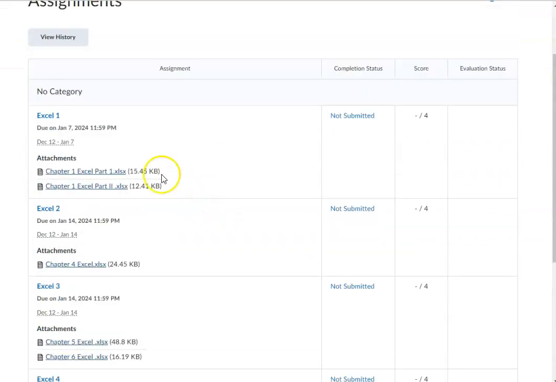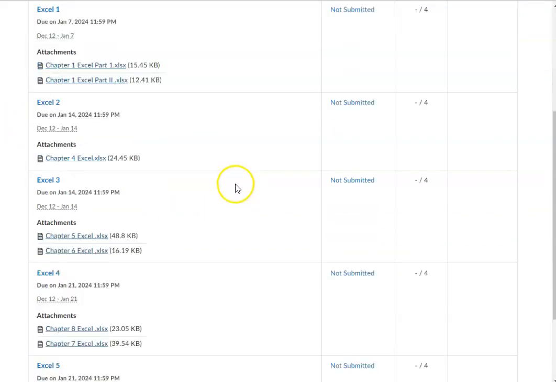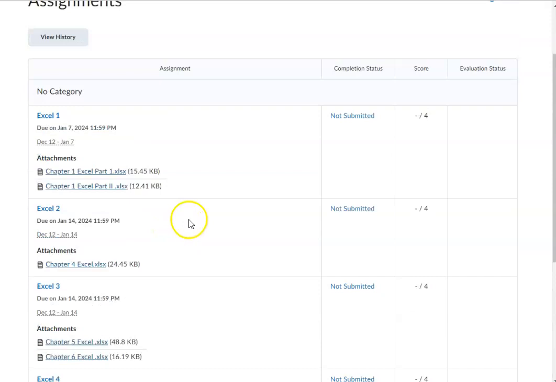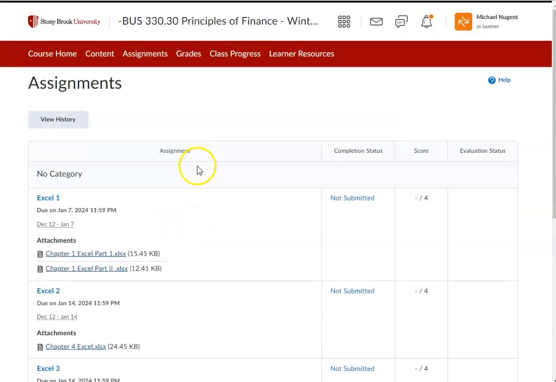So we have one Excel assignment due on January 7th, two due on the 14th, and then the last two due on the 21st. They are only worth 4 points each. So if you miss one, it's not the end of the world, but make sure you keep on top of it. It's not super difficult because I give you the Excel videos to show you how to complete the assignment step by step. And it's just really reinforcing the learning goals and the quantitative aspects of the course.